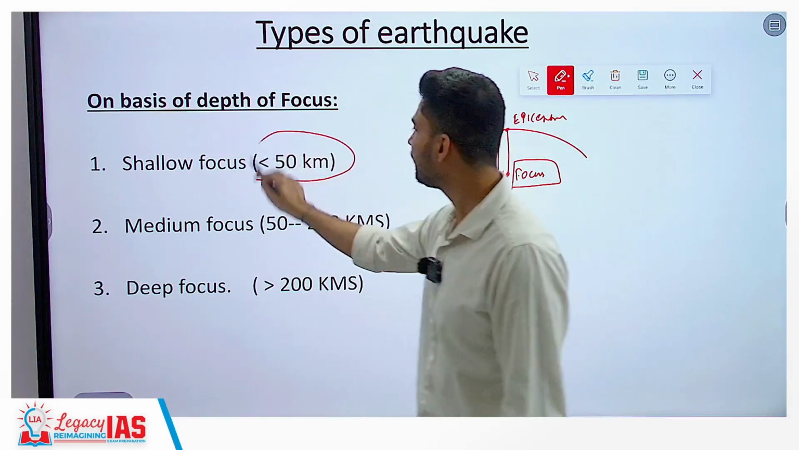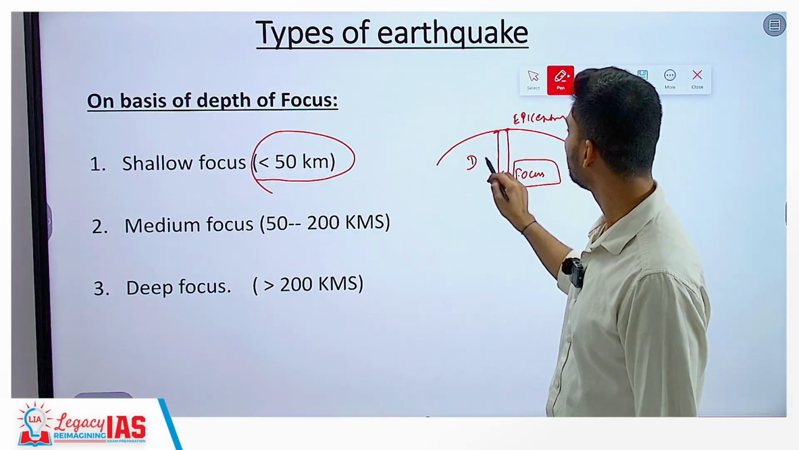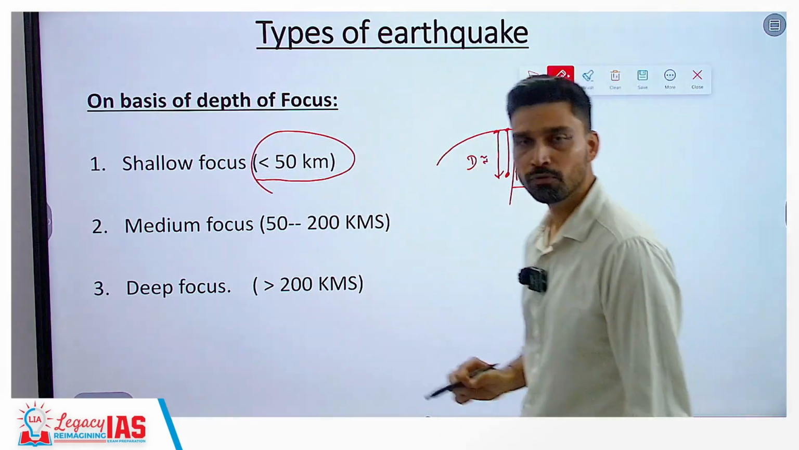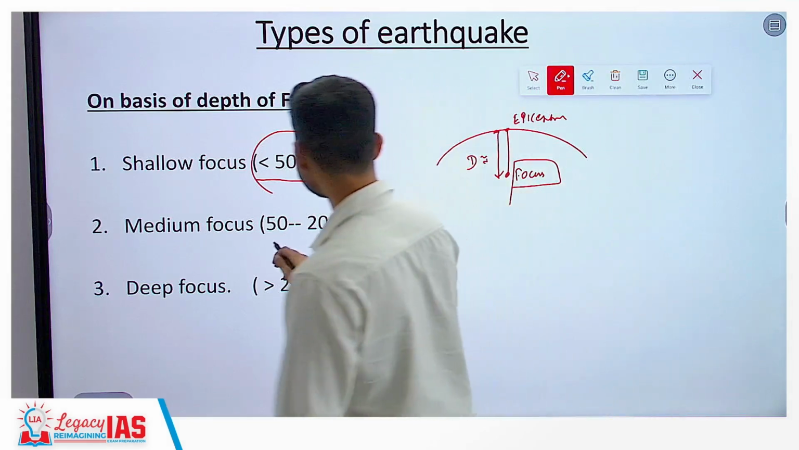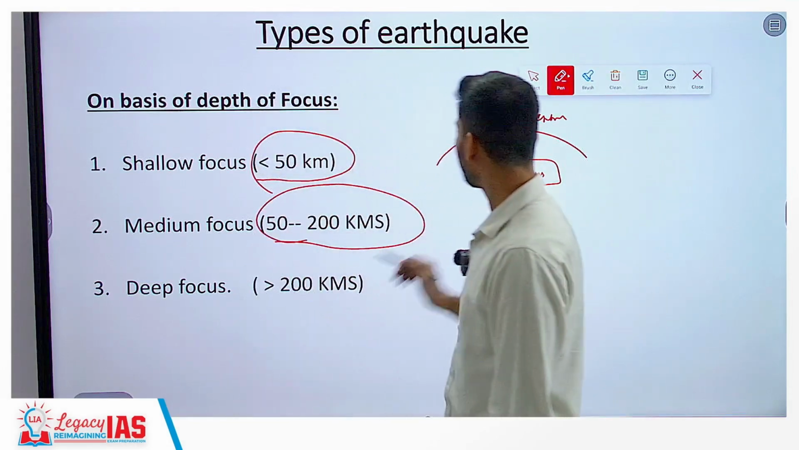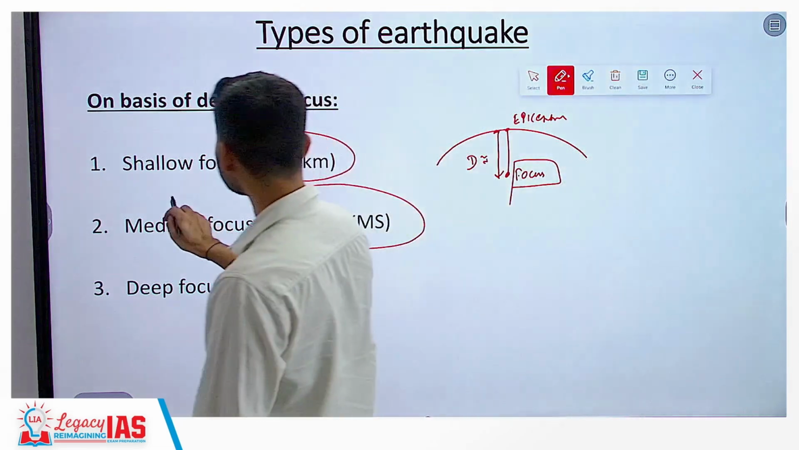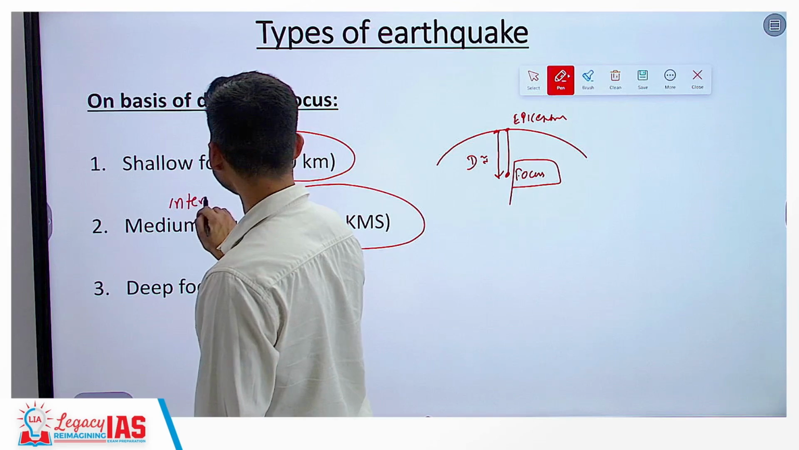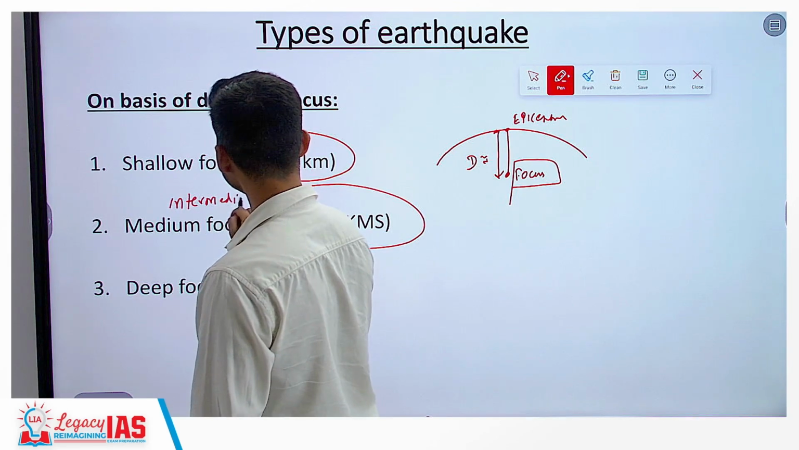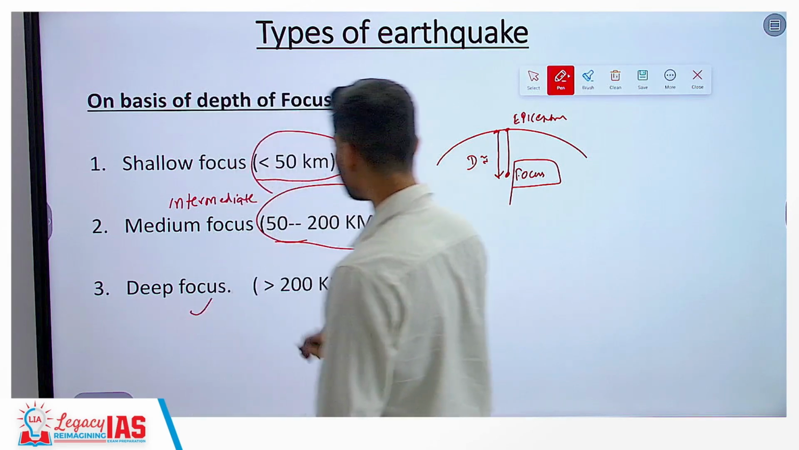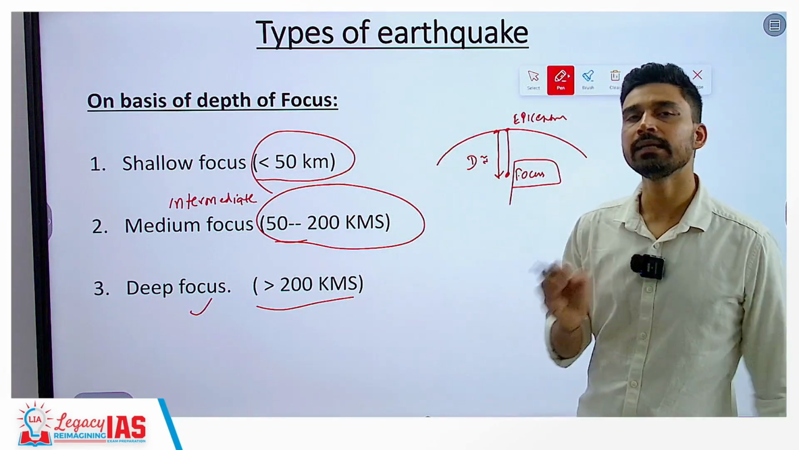If this depth is less than 50 km, we call this earthquake a shallow focus earthquake. If the depth is between 50 to 200 kilometers, we call it a medium focus earthquake. Many times, a medium focus earthquake is also called an intermediate focus earthquake, so both terms are used. And then you have a deep focus earthquake when the focus is greater than 200 kilometers.